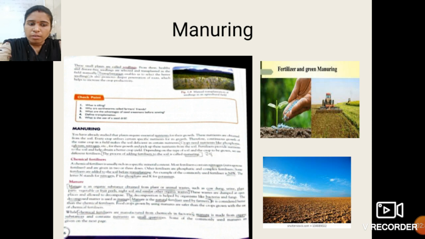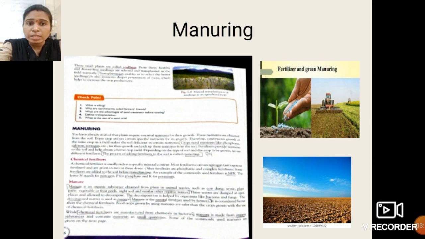So we have revised that the preparation of soil is necessary for any kind of plant or crop for giving a better yield. Also, the sowing of seeds is most important. First you have to prepare the soil.